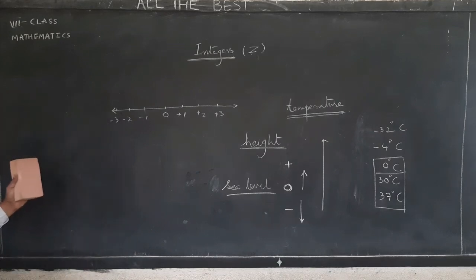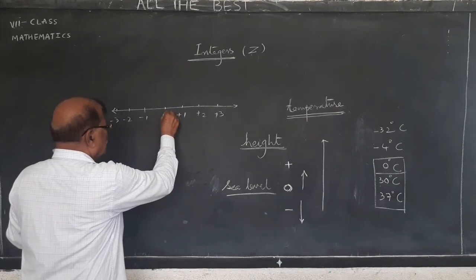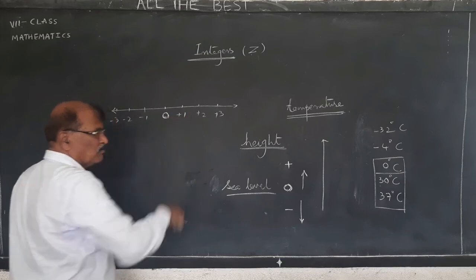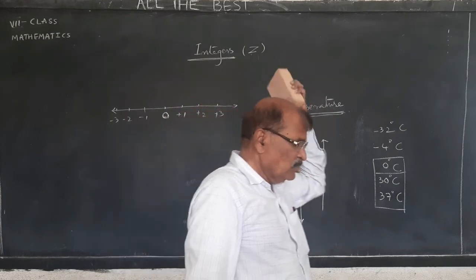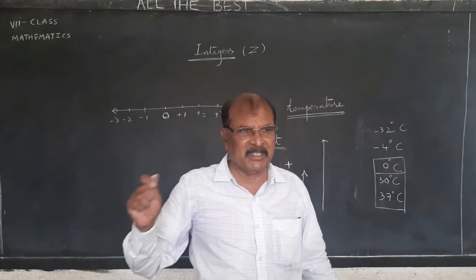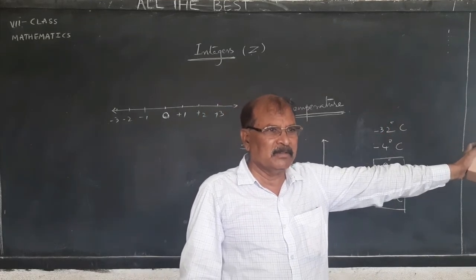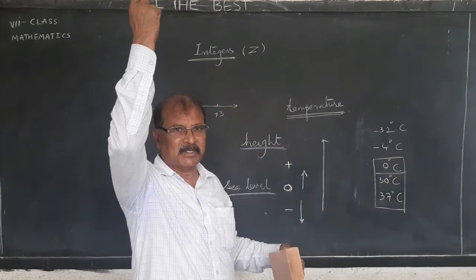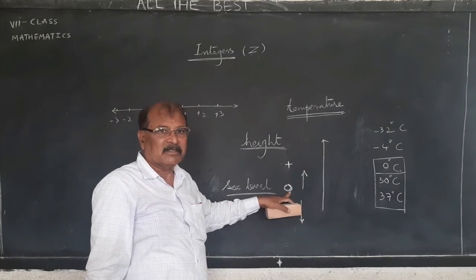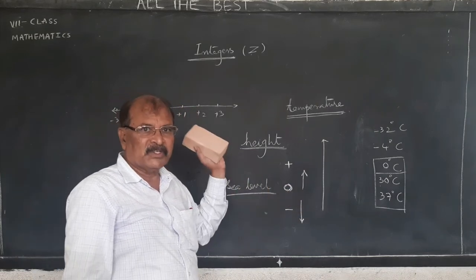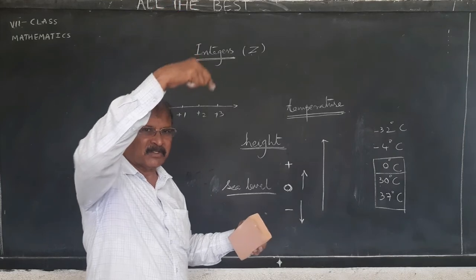Here we should know how to represent negative and positive numbers. I don't know exactly, but it was found in the initial days. The right side is always plus, the left side is always minus. If you go to the top, it is plus, and if you go down, it is minus, basing on the sea level. And east is plus, west is minus, north is plus, south is minus.